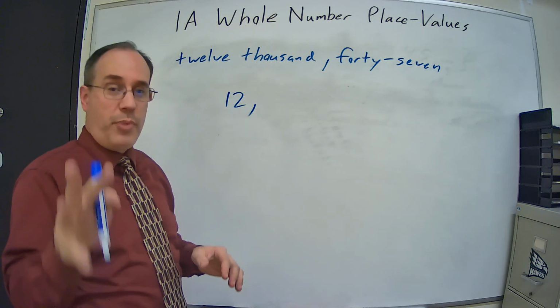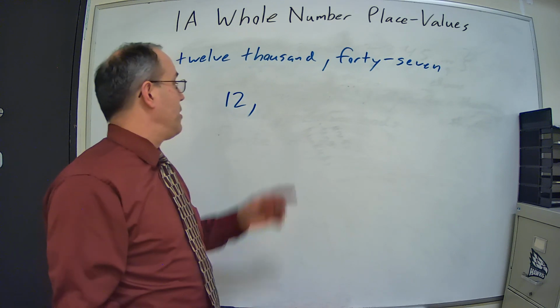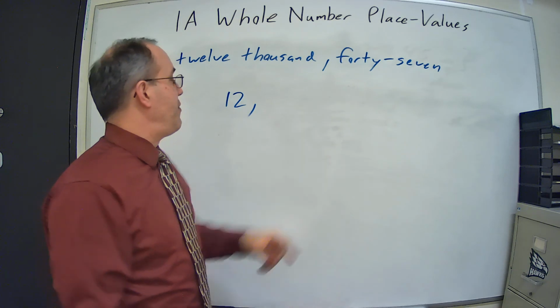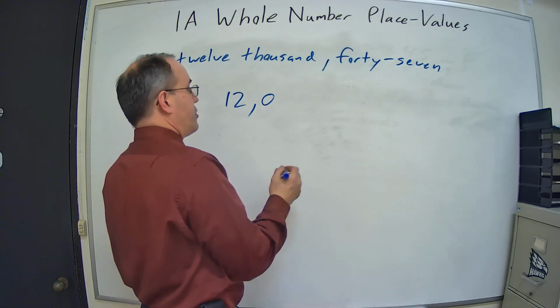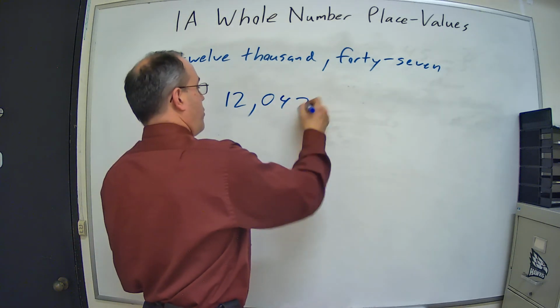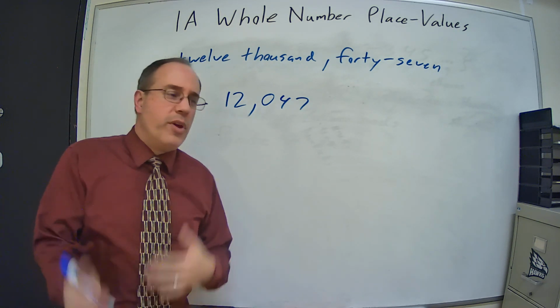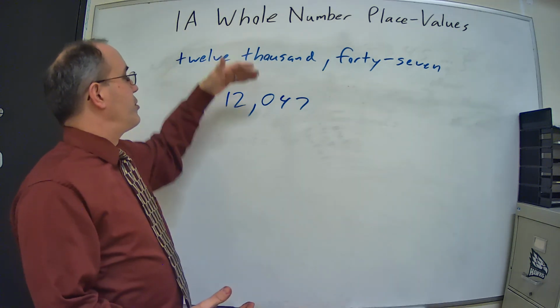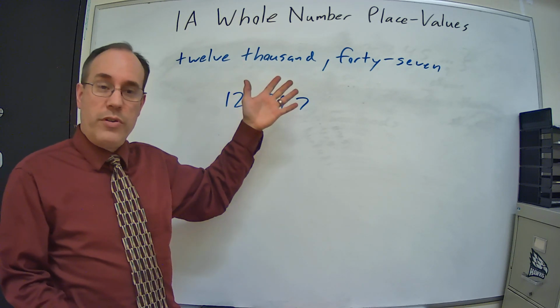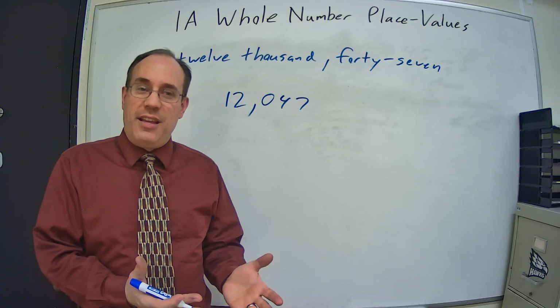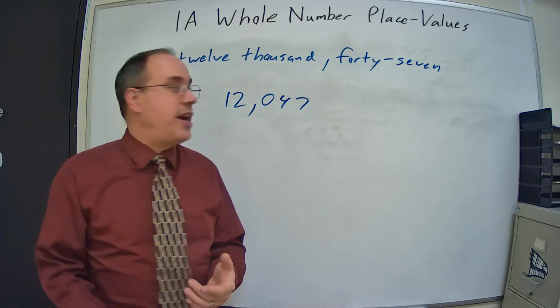Remember, there's 3 places in the ones period, right? There's the hundreds, the tens, the ones. So 47, that means there's nothing in the hundreds place. And then there's 4 and 7, so I have 12,047. Whenever you're converting from words to numbers or numbers to words, it's always good to convert back again just to check and make sure you've got it right.